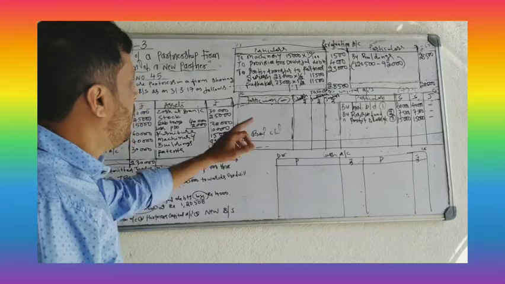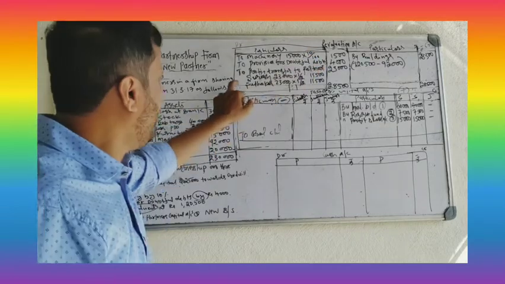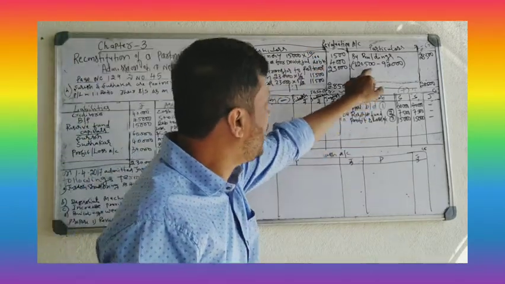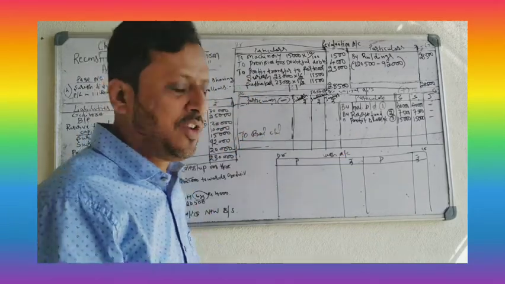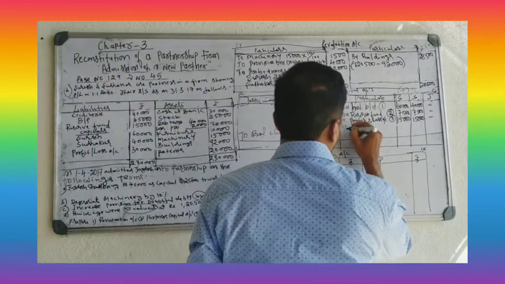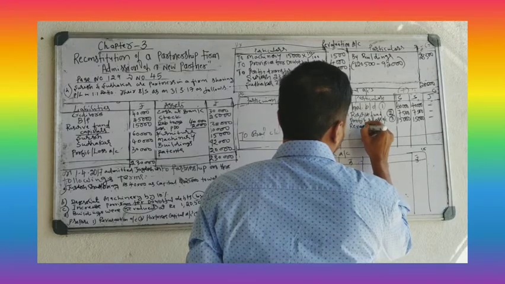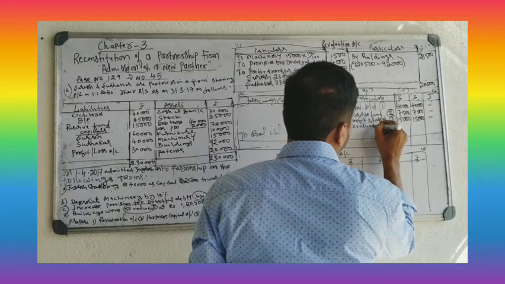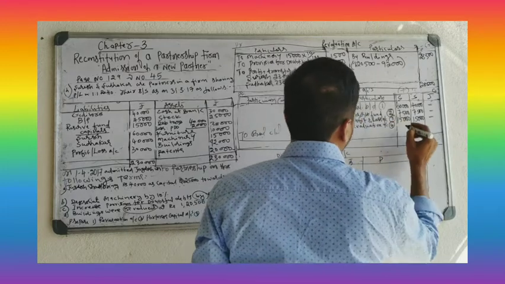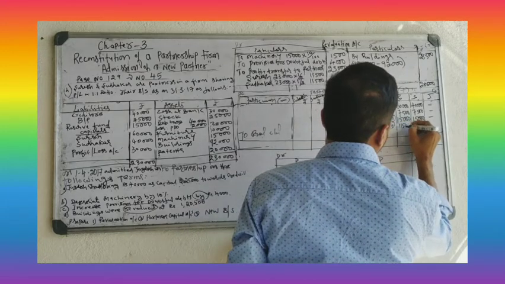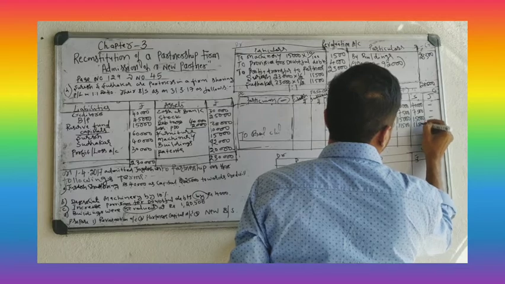Fourth entry, profit from revaluation account. Profit, record on the credit side. If you get loss, record on the debit side. But in this problem, there is a profit. Record on the credit side by revaluation account. Fourth entry, 11,500.